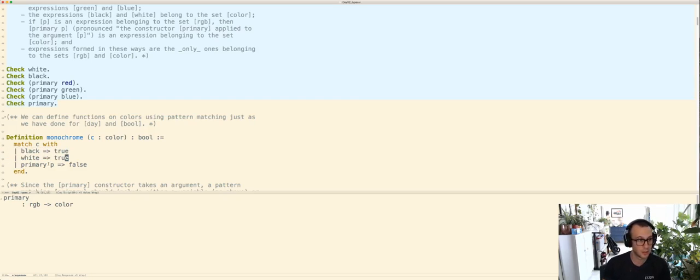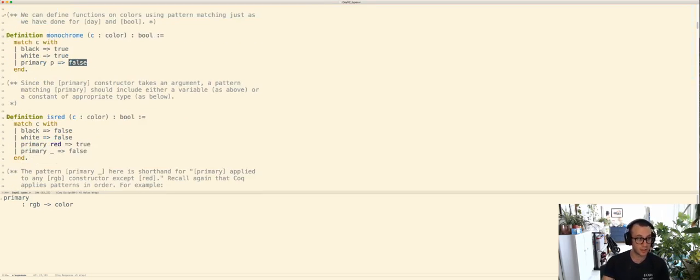Those are monochrome colors. If it's some primary color P, where P we know is going to be red or green or blue, then we're going to say false. So if a constructor takes an argument, then in its patterns, you need to name the argument. So here we've used a variable p. So p is going to be a fresh name that you can only refer to here.